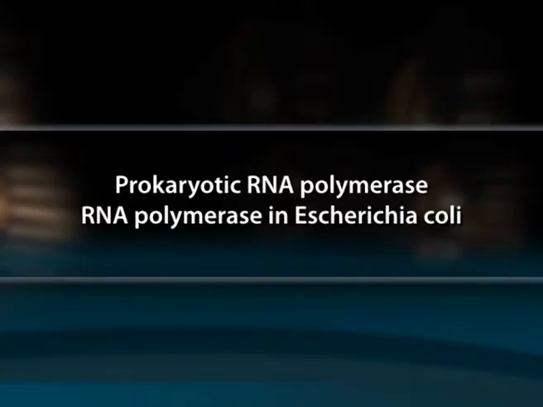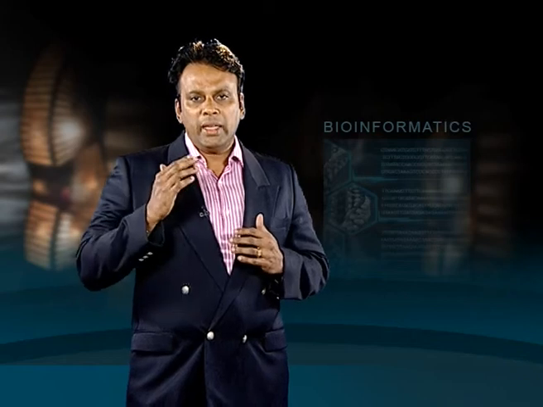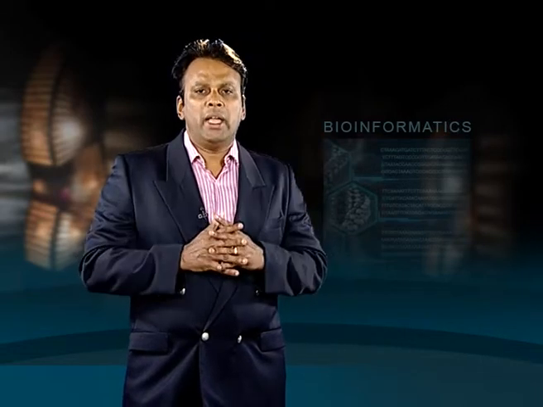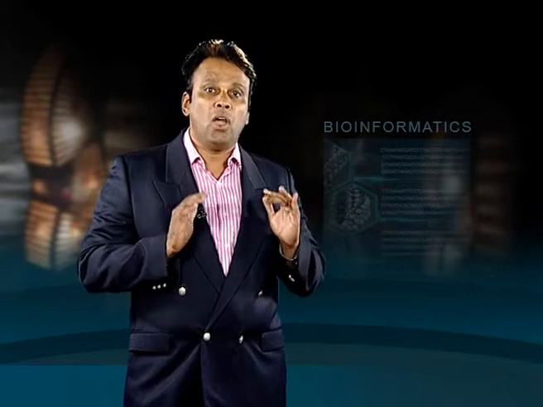Prokaryotic RNA polymerase in Escherichia coli. In bacterial systems like E. coli, a single RNA polymerase, RNAP, is responsible for synthesis of all kinds of RNAs, that is mRNA, tRNAs and rRNA. This RNA polymerase has been purified and its structure and function is now known in some detail.